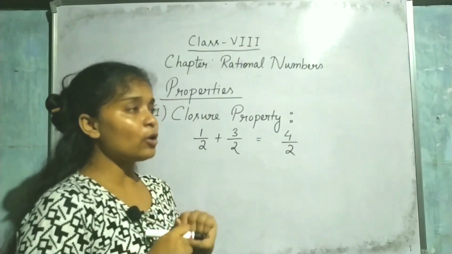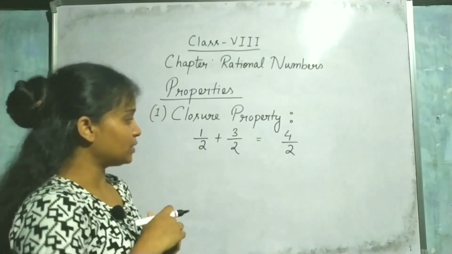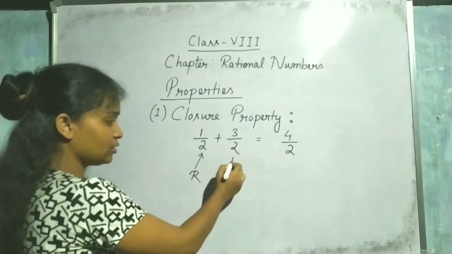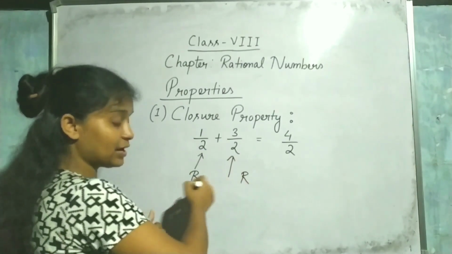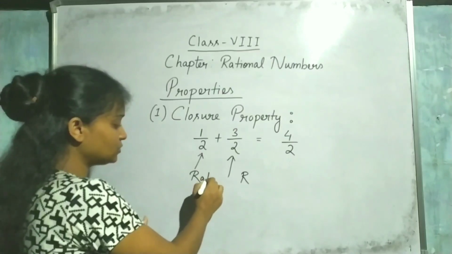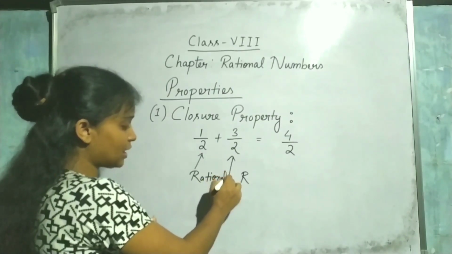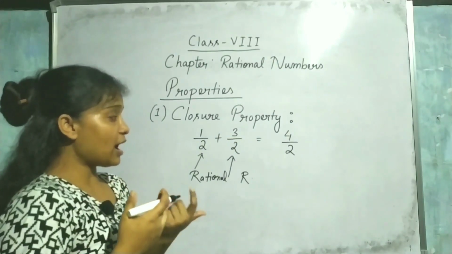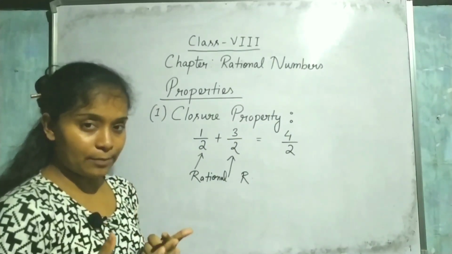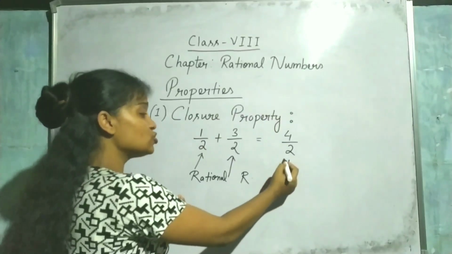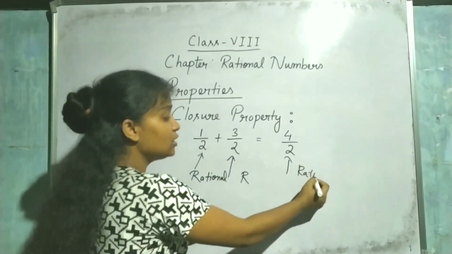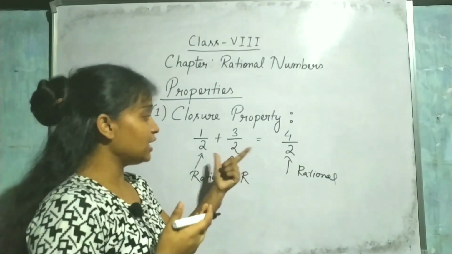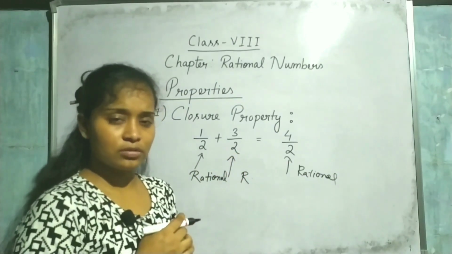Now what do you mean by closure property? If I am taking two rational numbers, this one and this one, and I add these two numbers and the answer is also a rational number, then I can say that they are closed.